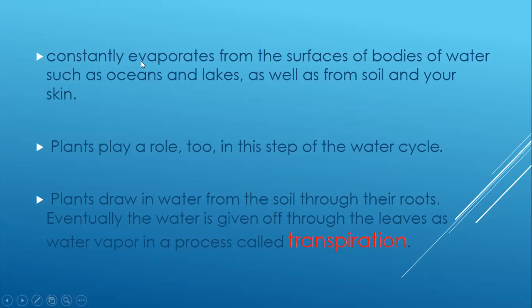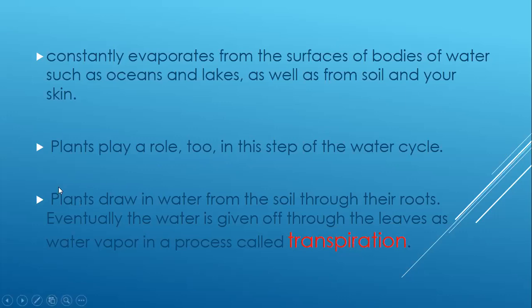Water constantly evaporates from the surface of bodies of water, such as oceans and lakes, as well as from soil and your skin too. Also, plants play a role in this step of the water cycle, which we said before, transpiration. Let's know more about transpiration.